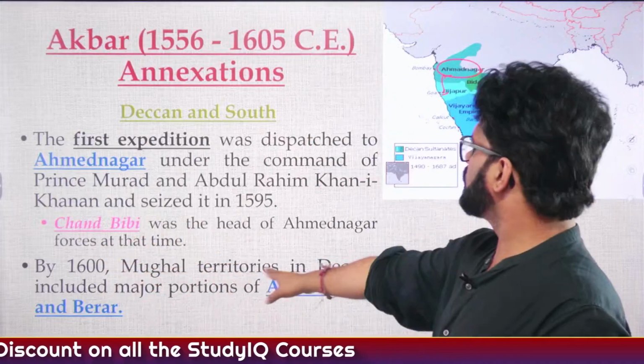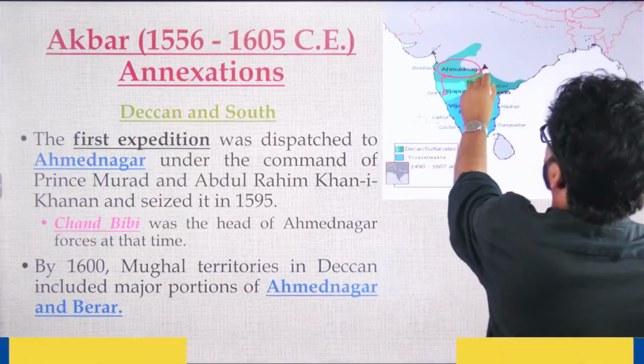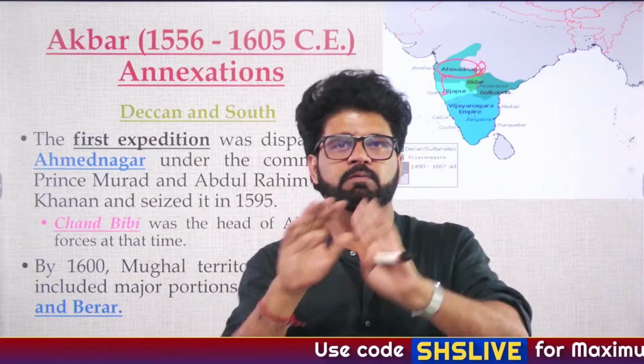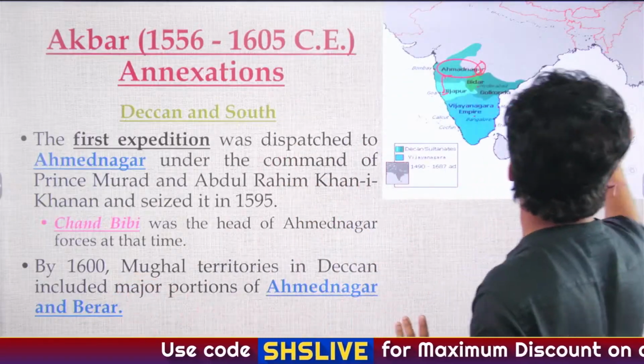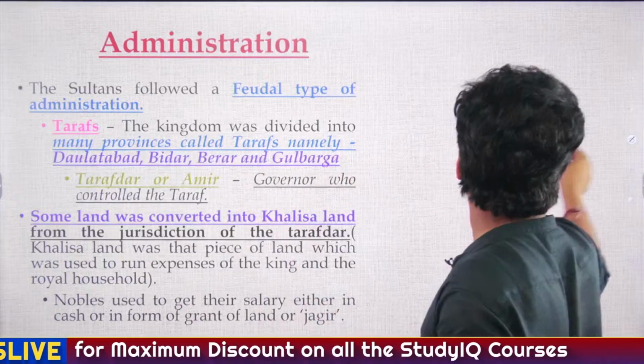By 1600, Mughal territories in Deccan included a major portion of Ahmednagar and Berar. Berar is somewhere here. And by 1680-90, they will capture most of the portion of the Deccan Sultanate. This we will discuss later on also when we are talking about Mughals. Then let's talk about their administration.